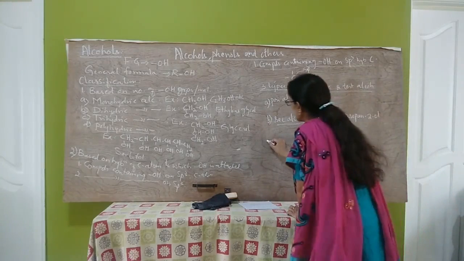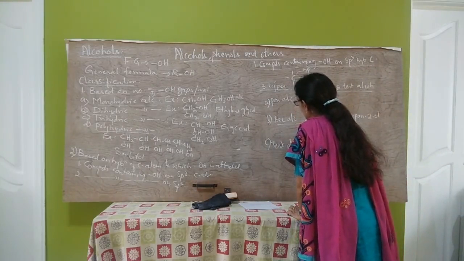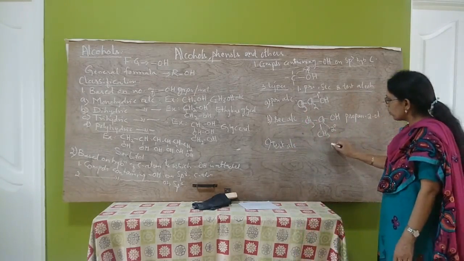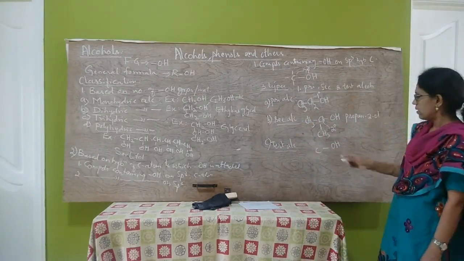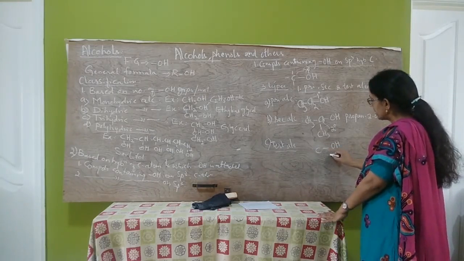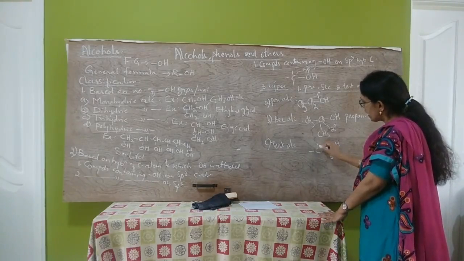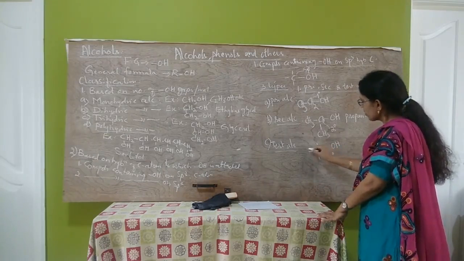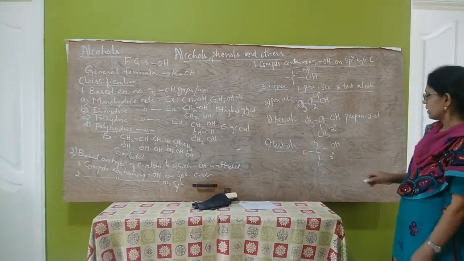Next is tertiary alcohol. What is tertiary alcohol? The alcohols in which OH is attached to tertiary carbon. What is meant by tertiary carbon? Tertiary carbon, that is 3-degree carbon, is the carbon which is attached to 3 other carbon atoms.